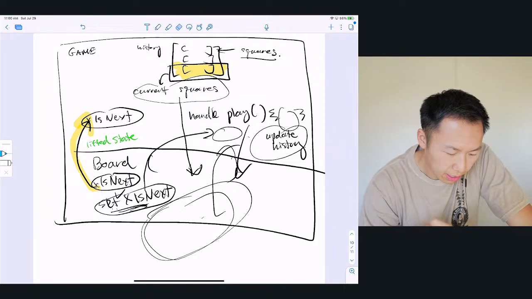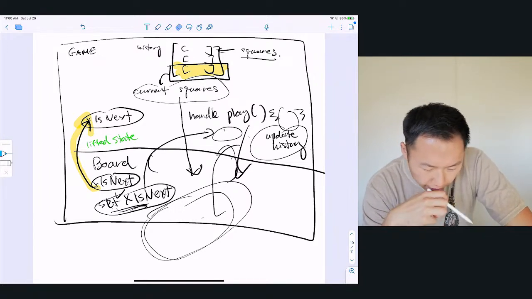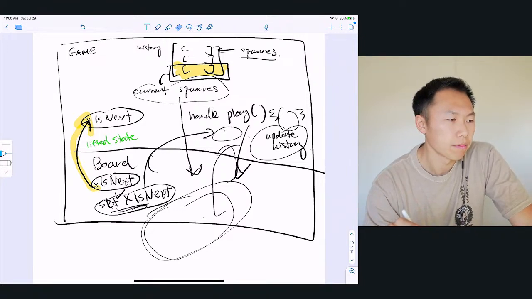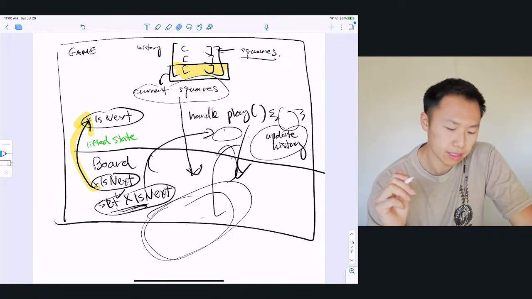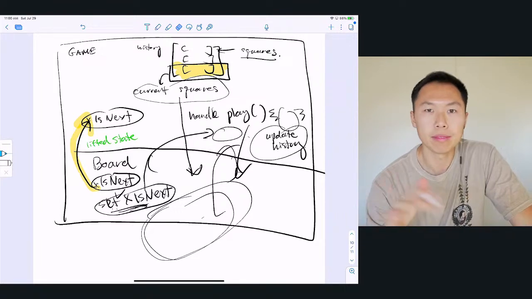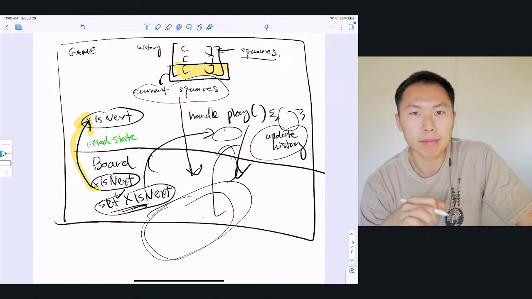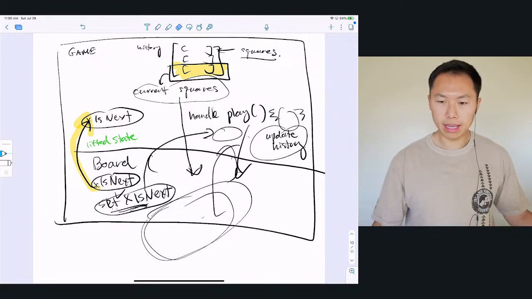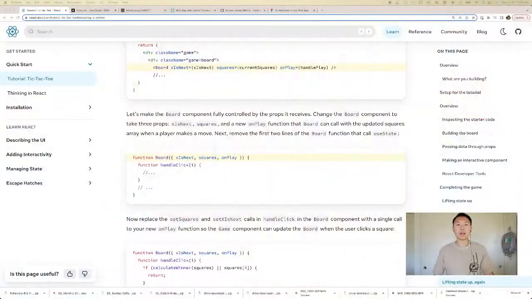I need to learn how to draw this in a neater way. If you guys know of any tools or any techniques to better describe these state systems, please let me know, because it's a little bit hard to keep track of if you draw it out manually. All right, let's continue on to the tutorial.